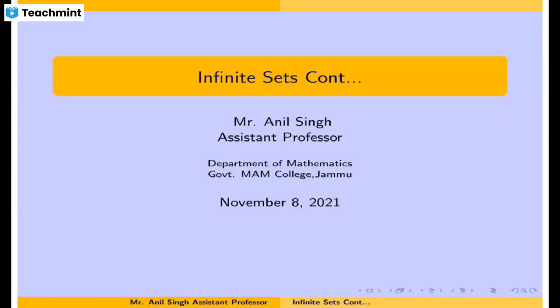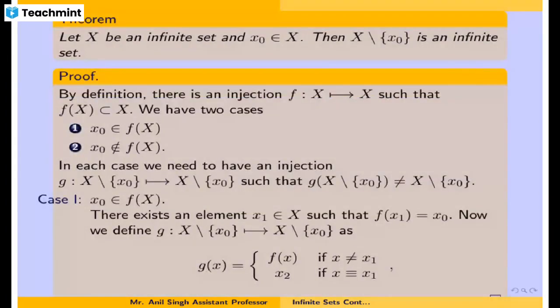So we will begin with the infinite sets, and we will prove certain more results regarding the infinite sets. The first thing that we are going to prove about infinite sets is that if you have an infinite set, and if you take out a single element out of that infinite set, then still the set remains an infinite set. And as a consequence, we will prove that even if you take out a finite subset out of an infinite set, the set still remains infinite.